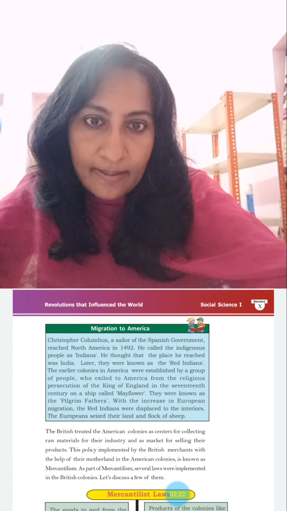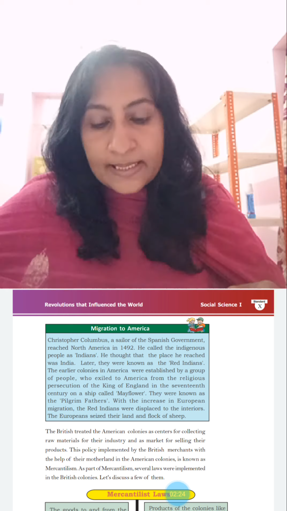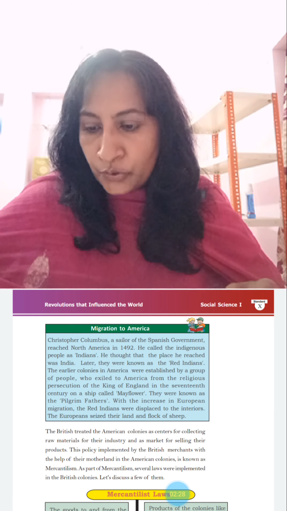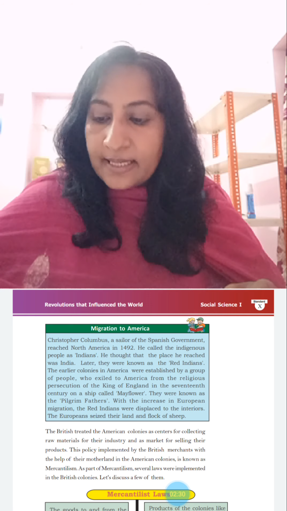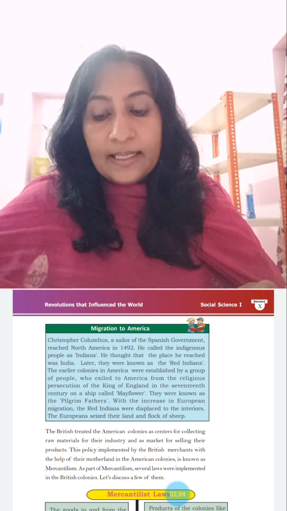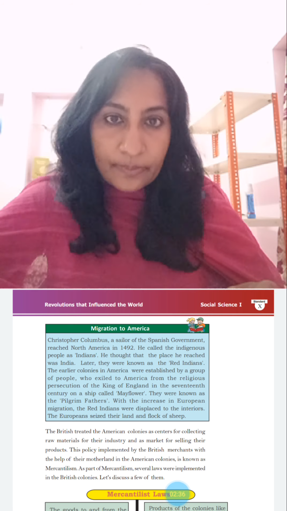Migration to America. Christopher Columbus, a sailor of the Spanish government, reached North America in 1492. He called the indigenous people Indians. He thought that the place he reached was India. Later, they were known as the Red Indians.